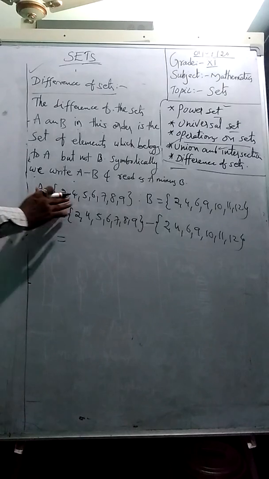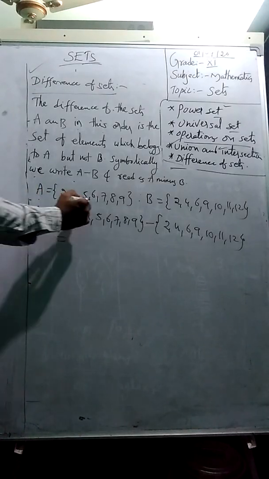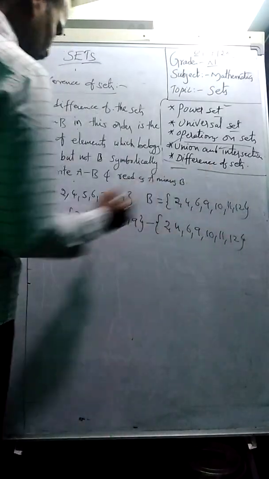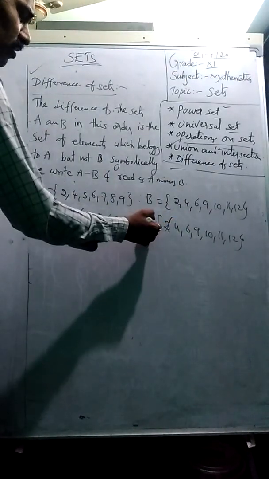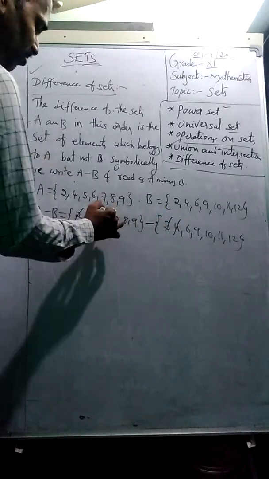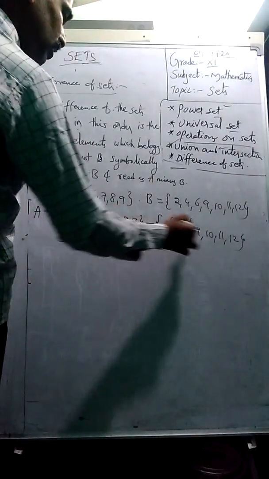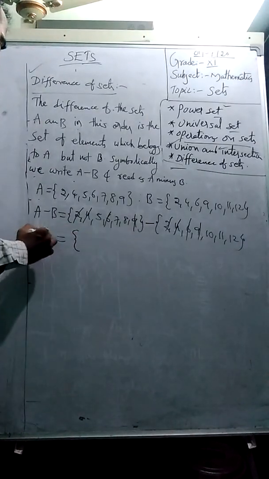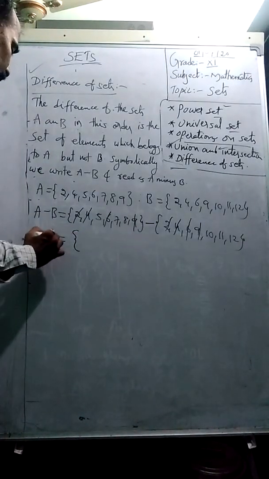Let us take A as 2, 4, 5, 6, 7, 8, 9 and B as 2, 4, 6, 9, 10, 11, 12. When we are doing subtraction, strike out what is common, I mean remove those elements, and then write the remaining elements of the first set only.